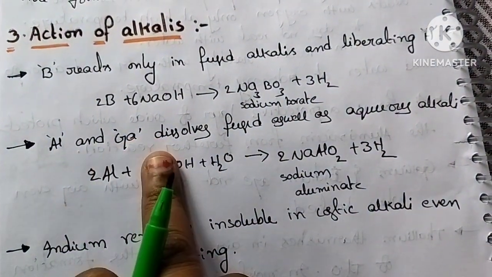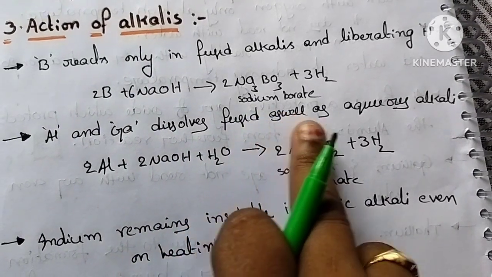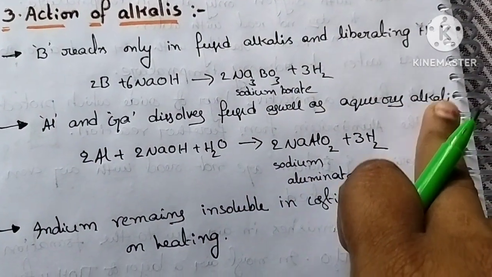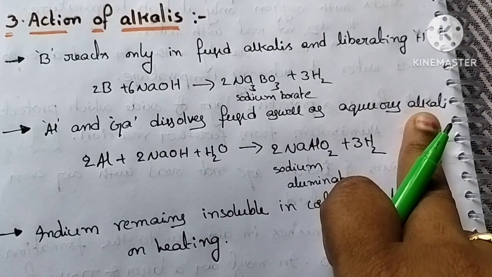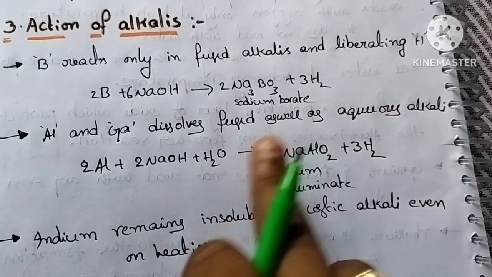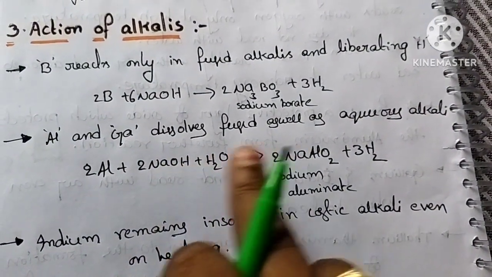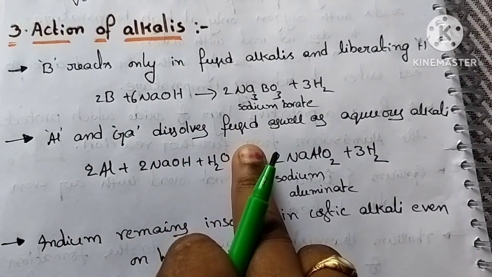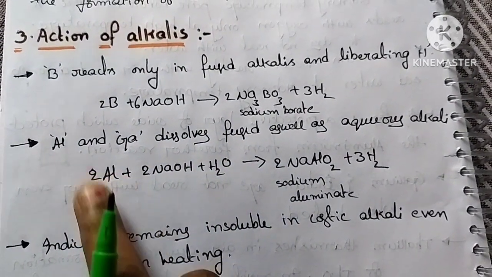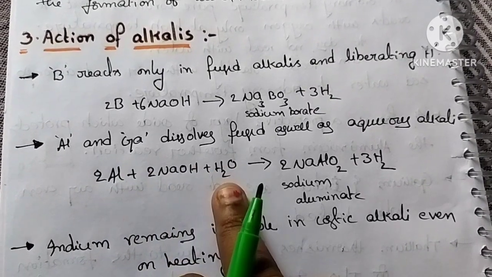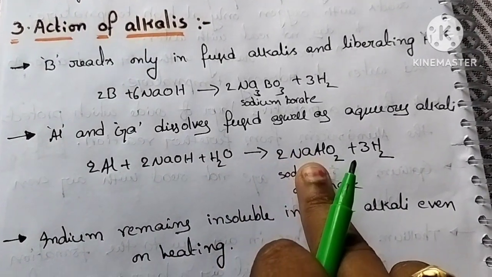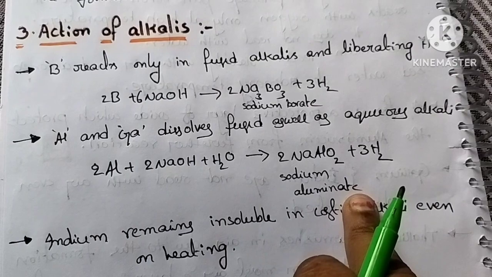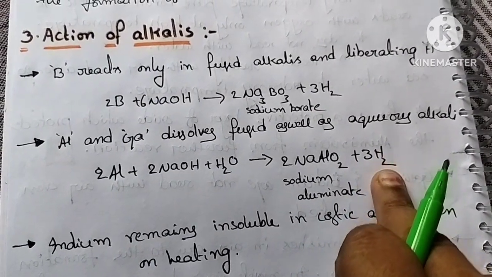Like that, aluminium and gallium dissolve in fused alkali as well as aqueous alkalis, liberating hydrogen also. So 2 Al plus 2 NaOH plus 2 H2O gives rise to 2 NaAlO2, that is sodium aluminate, and liberating hydrogen.